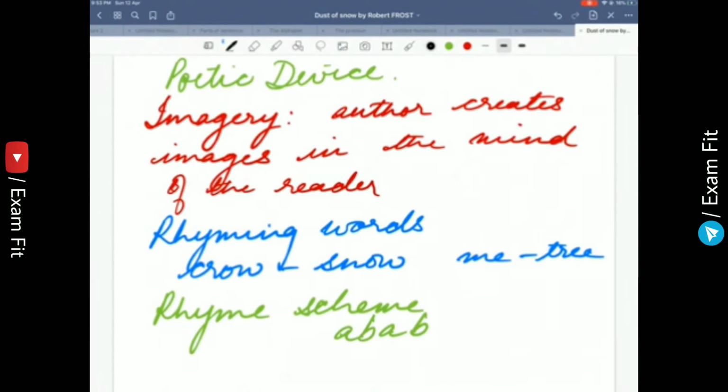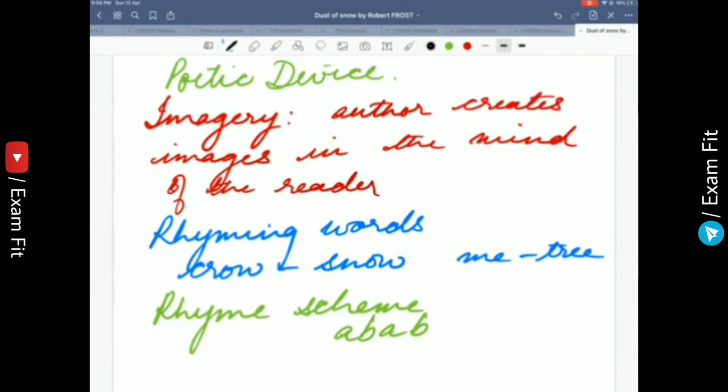The poetic device used here is imagery. Imagery is where the author creates images in the mind of the reader. For example, the way a crow shook down on me the dust of snow. We can actually imagine a crow shaking down the dust of snow and the snowflakes falling on the poet. So this is our imagination. He has triggered the imagination, and that is known as imagery.